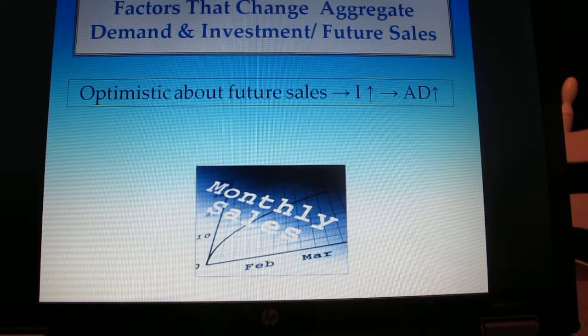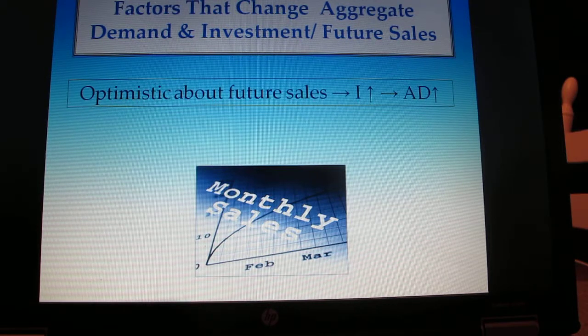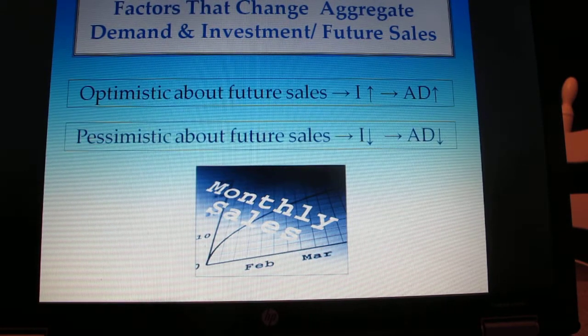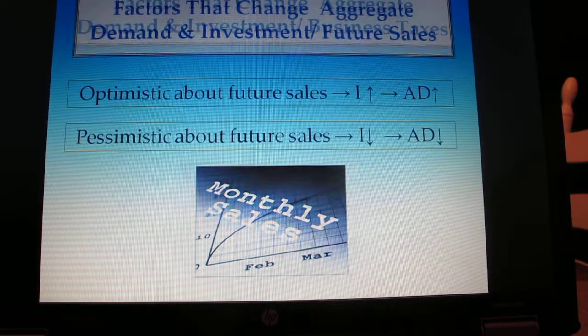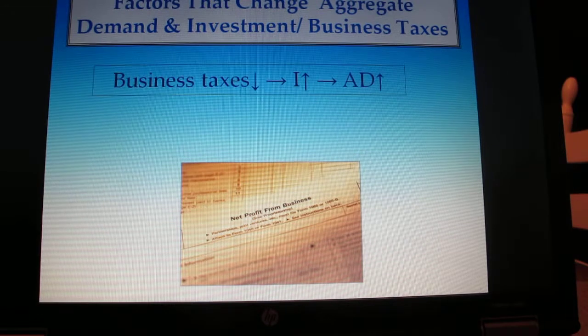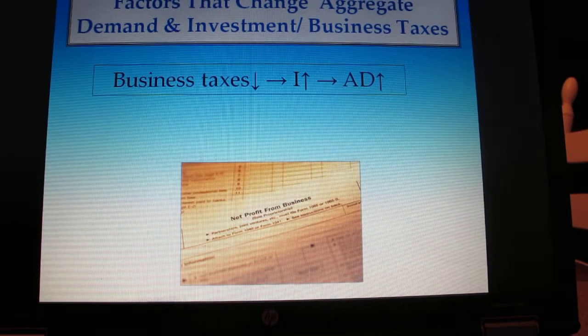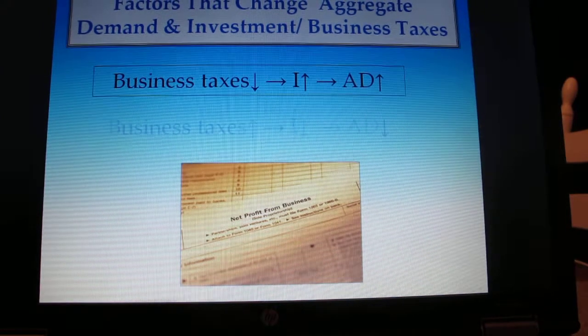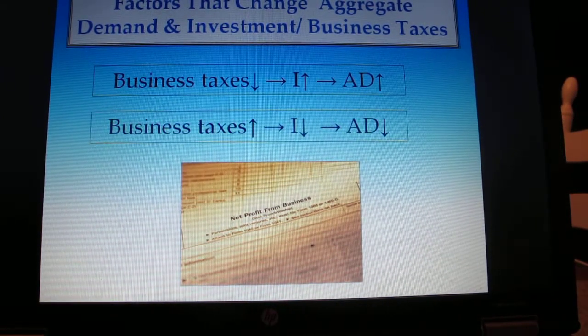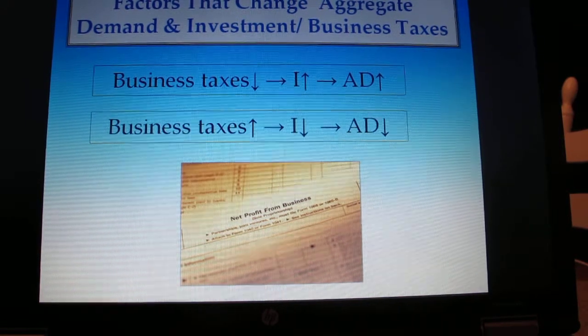If you're optimistic about future sales as a company, investment most likely would increase, and therefore aggregate demand would increase. But if you're pessimistic about future sales, most likely investment would decrease, and therefore aggregate demand would decrease. Business taxes work the same way as taxes on us. If taxes are lowered, investment most likely would increase, and therefore aggregate demand would increase. If business taxes are increased, investment most likely would decrease, and therefore aggregate demand would decrease.